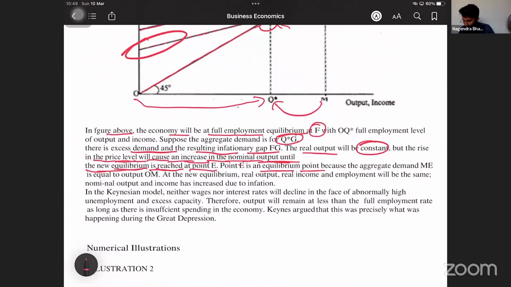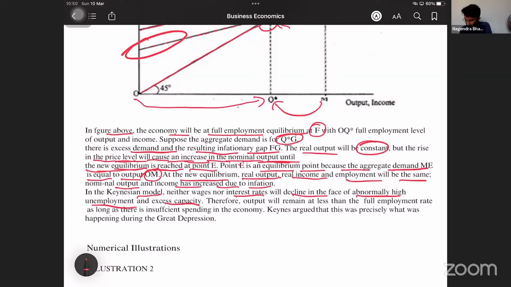Point E is an equilibrium point because the aggregate demand ME is equal to output OM. At the new equilibrium, real output, real income, and employment will be the same. Nominal output and income have increased due to inflation. In the Keynesian model, neither wages nor interest rates will decline in the face of abnormally high unemployment and excess capacity. This is one assumption.